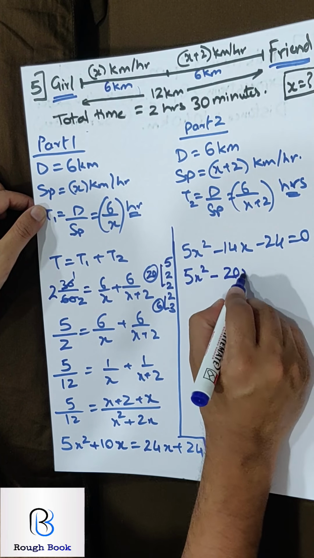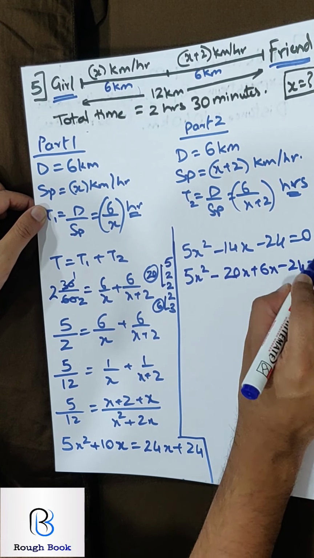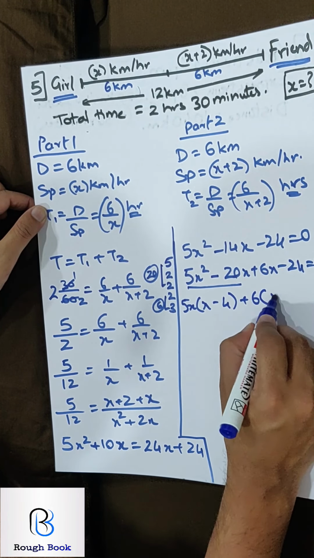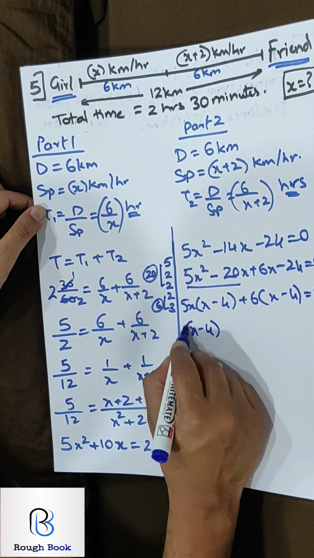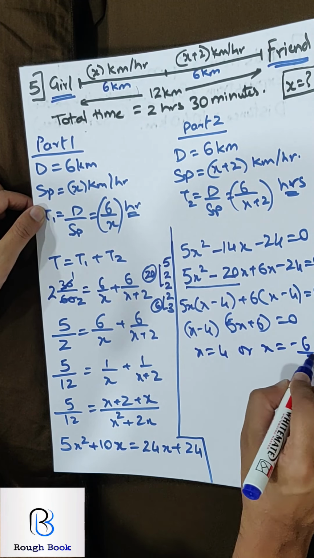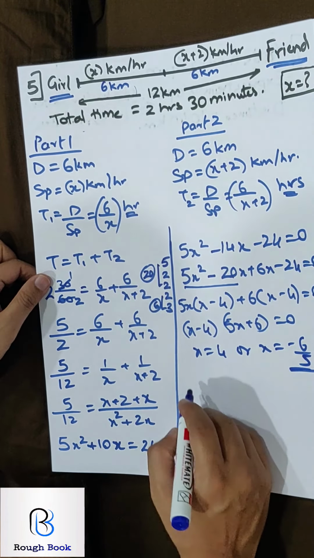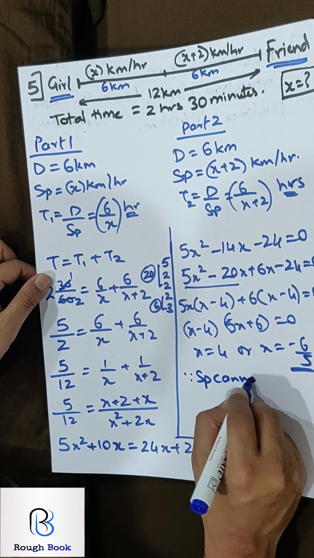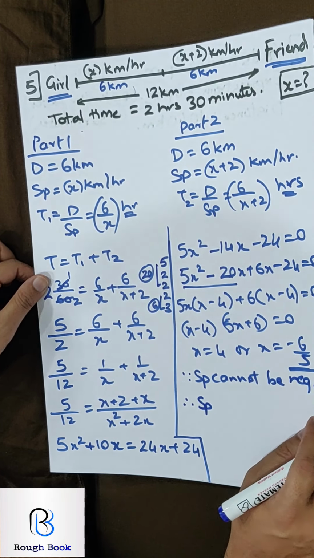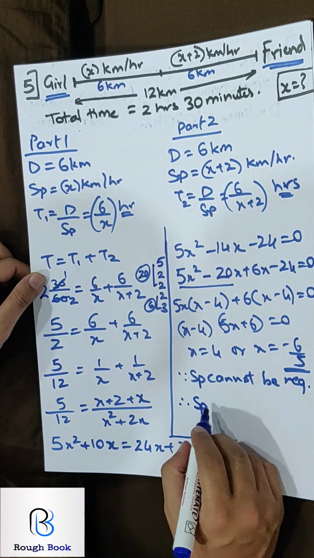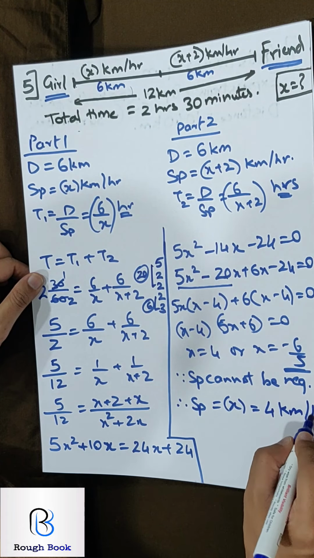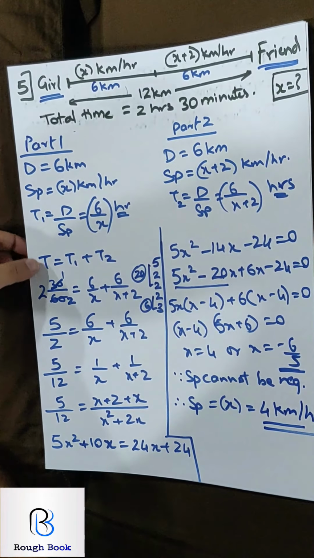Okay, so 5x square minus 20x plus 6x minus 24 equals 0. What is common? So 5x into x minus 4 plus 6 into x minus 4. So x minus 4 into 5x plus 6 equals 0. So x is 4 or x is negative 6 by 5. Speed can't be negative. Perfect. Now what is the question? The question says find x. So therefore speed, which is equal to x, is equal to 4 kilometers per hour. How many got this correct?